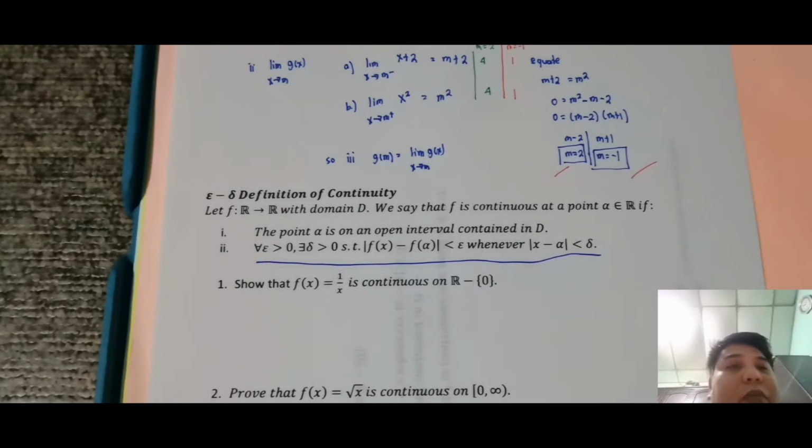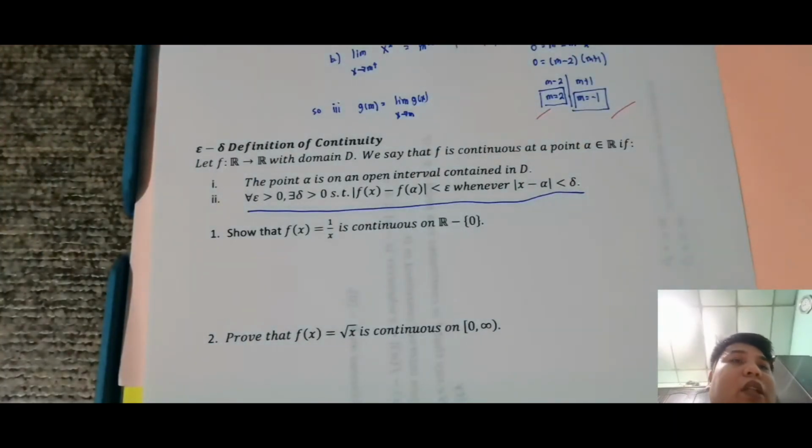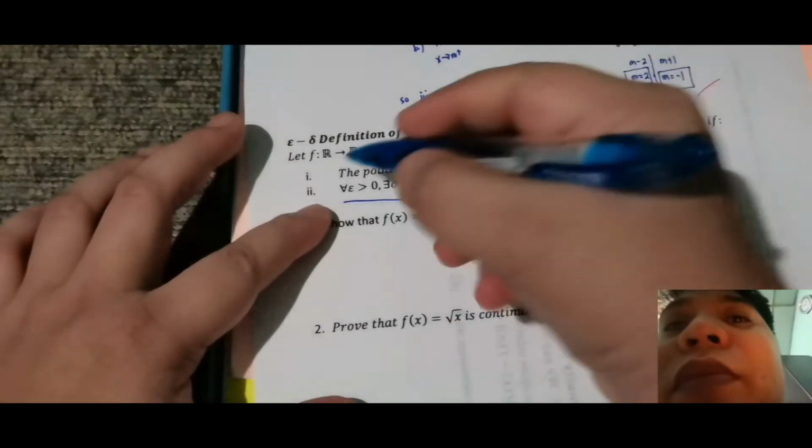So ngayon, let's have example. So maikli yung space dyan. Probably pag pinove yan, gaganon yung konti. Pero pagpasensyahan nyo na, hindi ko natansya sa pag-edit. Okay, so at least mapakita ko sa inyo paano prove. So ngayon, hindi to yung specific limit na may ginagawa ka, hanapin may limit or what. So dito, continuous function lang talaga siya. Okay, so sabi nga, show that f of x is equal to 1 over x is continuous on R minus 0. So meaning, yan yung real number not containing yung 0. Okay, so ito yung proof.